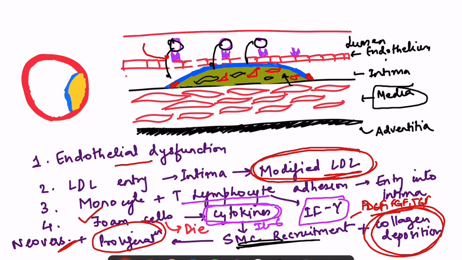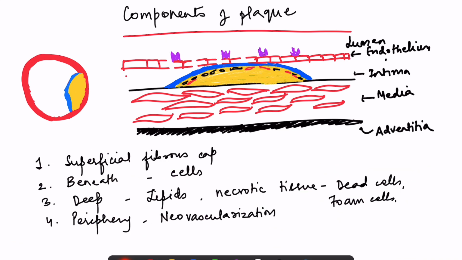Foam cells start secreting cytokines, which also bring the smooth muscle cells from the media into this developing lesion, and smooth muscle cells undergo proliferation and also collagen deposition. Plus there is some neovascularization as well. Okay, so this is the basic pathogenesis of atherosclerosis. So here is a well formed plaque.